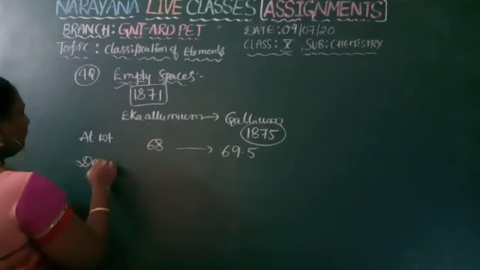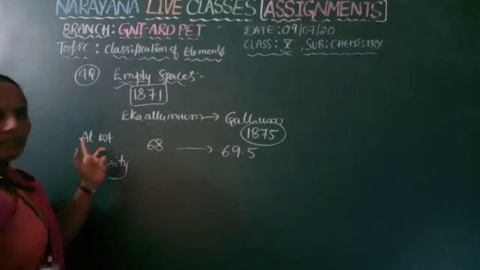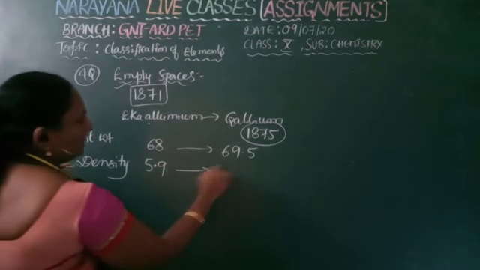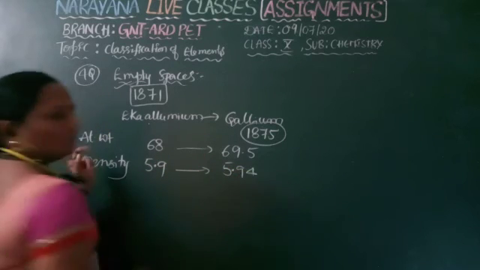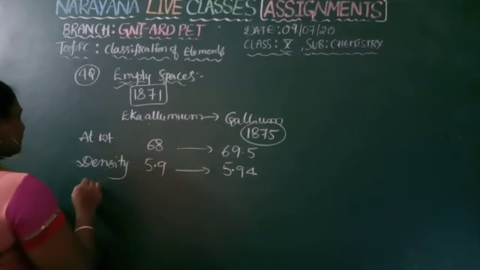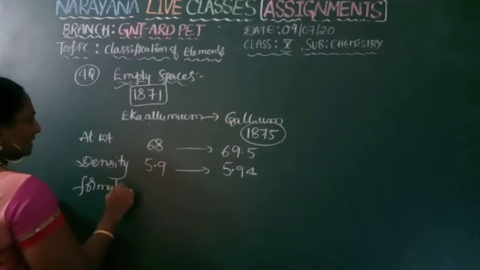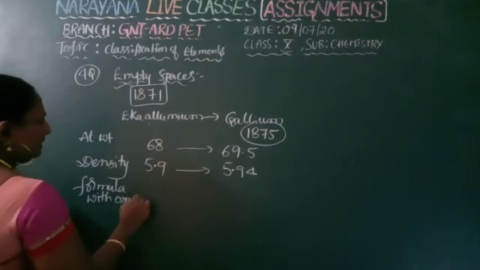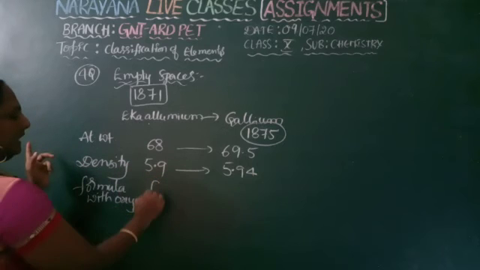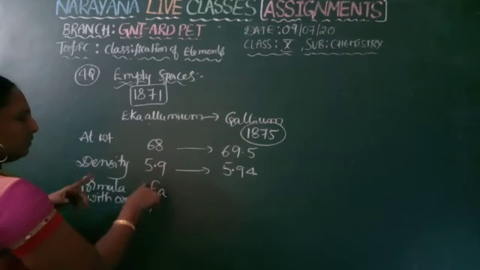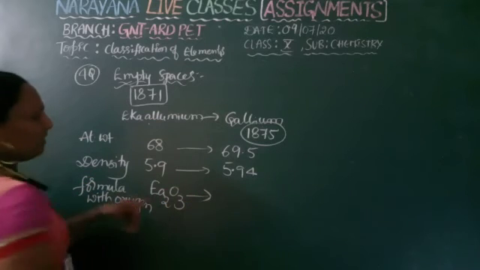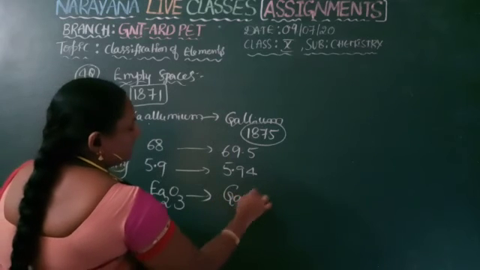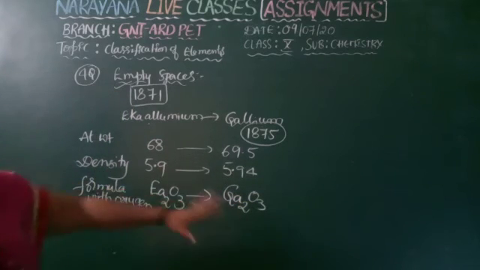Next, density. Before discovery, he gave the density of Eka aluminium as 5.9. After discovery also that exactly matched, 5.94. Next, in the same way, formula with oxygen. Before discovery, he symbolized it as Ea, so Ea2O3, oxide type formula is formed. After checking, the gallium symbol is Ga, and the formation of oxide also exactly matched.